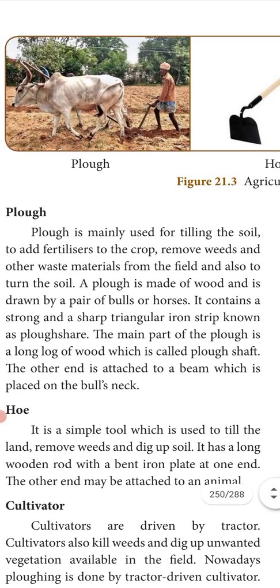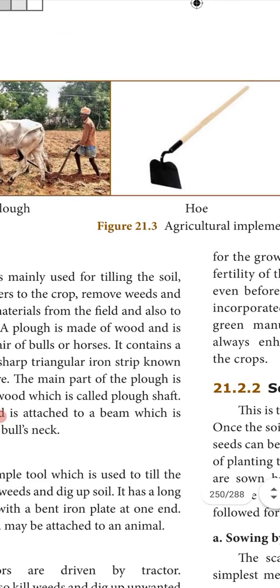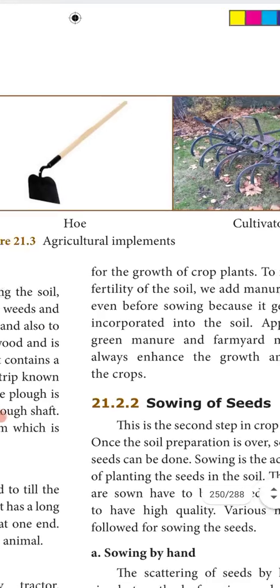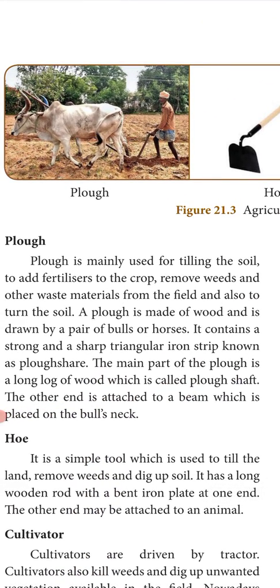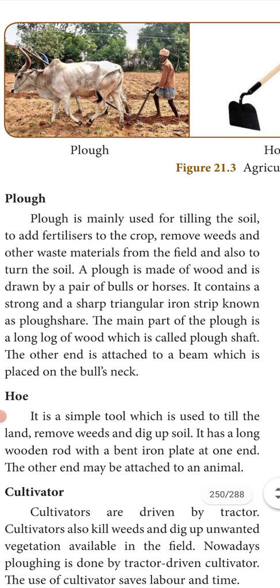This is a hoe. Okay. Then the cultivator. So the plough is mainly used for tilling the soil, to add fertilizers to the crop, and they also remove weeds and other waste materials from the field. And they also turn the soil.